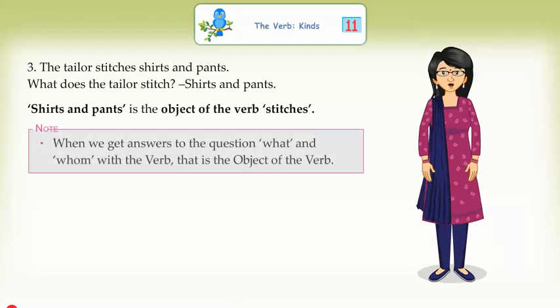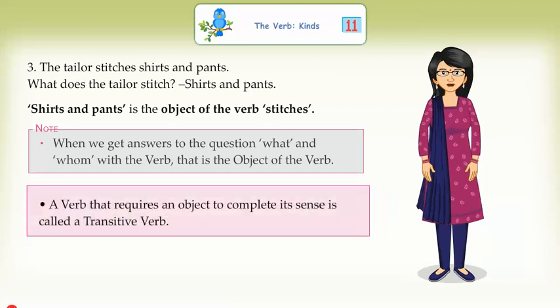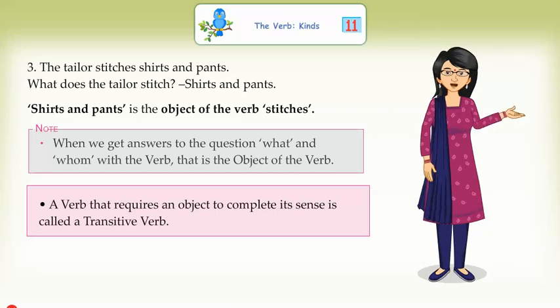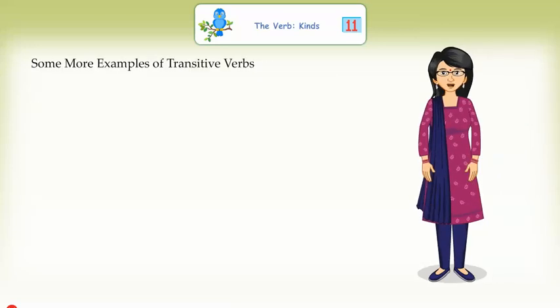Note: when we get answers to the questions what and whom with the verb, that is the object of the verb. A verb that requires an object to complete its sense is called a transitive verb. Some more examples of transitive verbs.